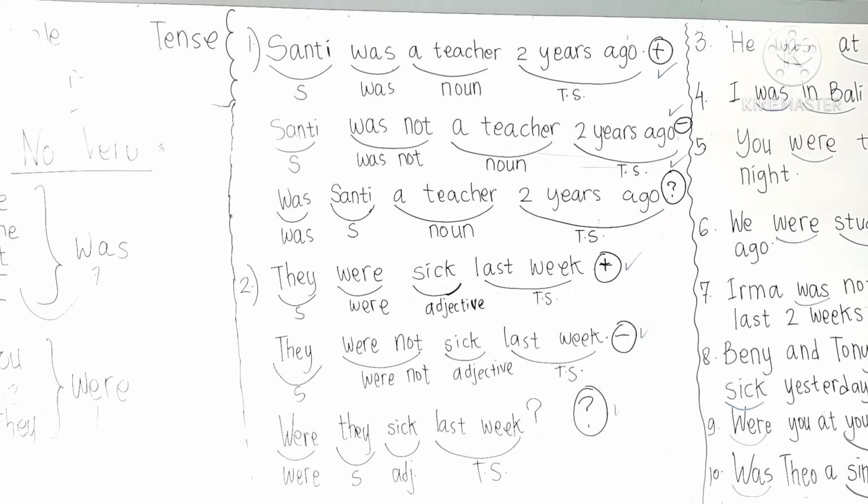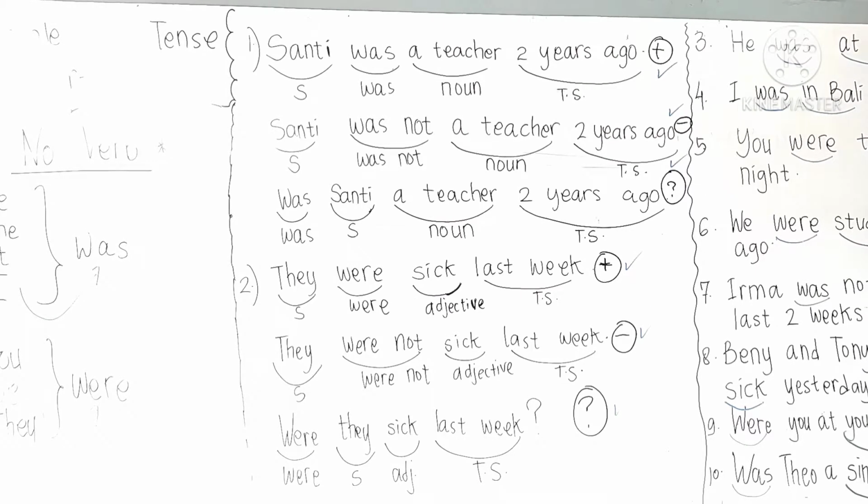And then we go to negative sentence. They were not sick last week. Listen, you just need to put not after were. They were not sick last week. Alright? So they as subject plus were not plus sick as adjective here plus time signal.